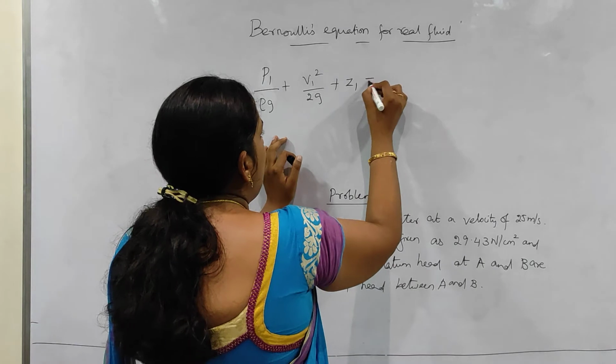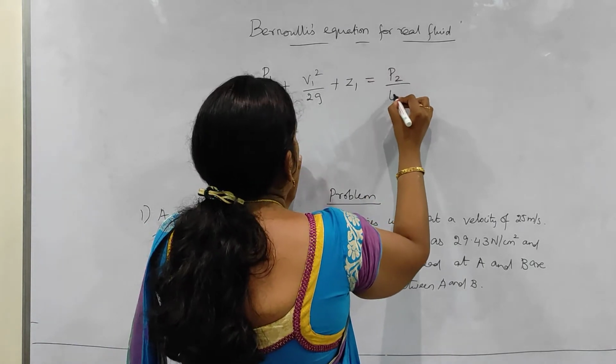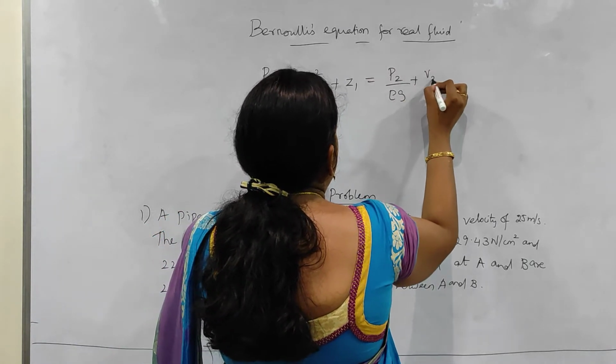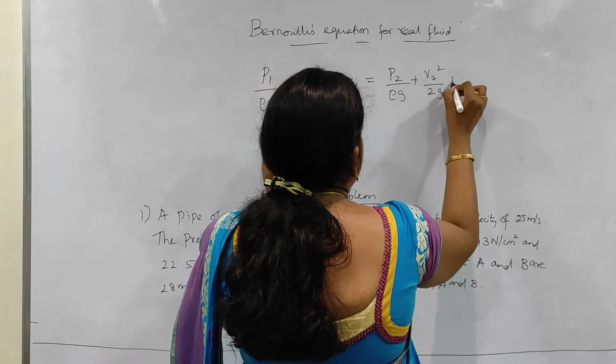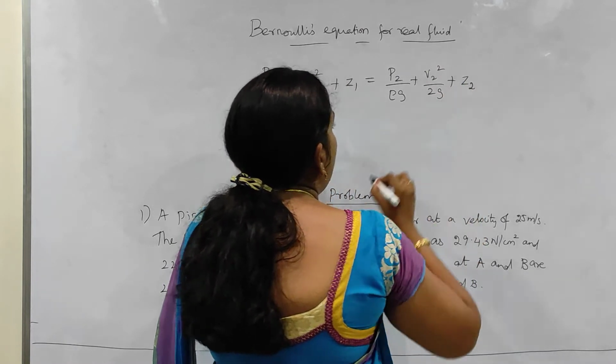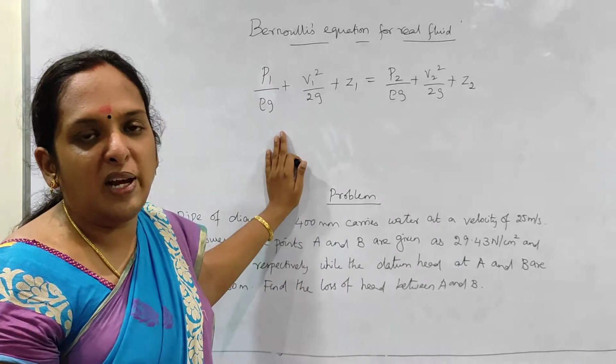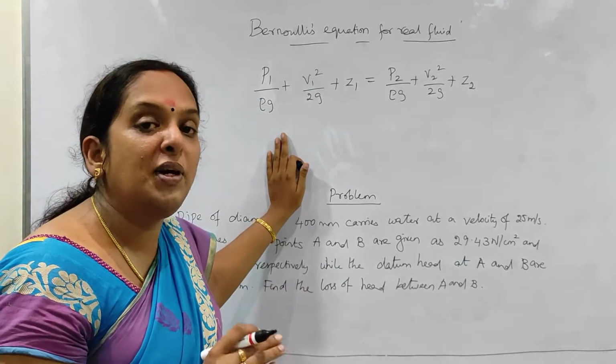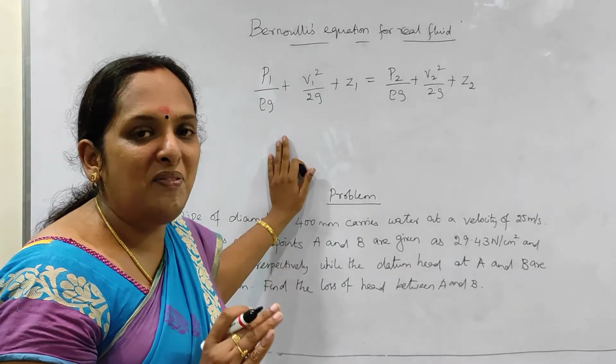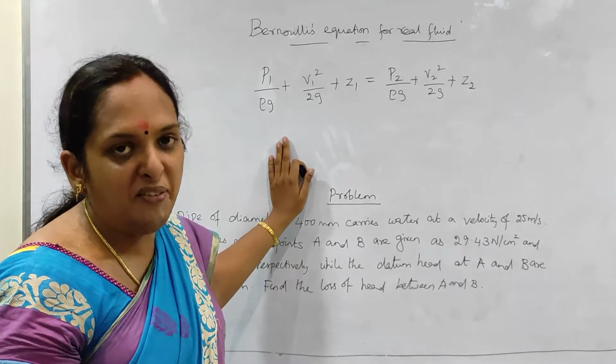For section 2, it is P2 by rho g plus V2 square by 2g plus Z2. This is Bernoulli's equation for ideal fluid, where the fluid is considered non-viscous, with no friction.